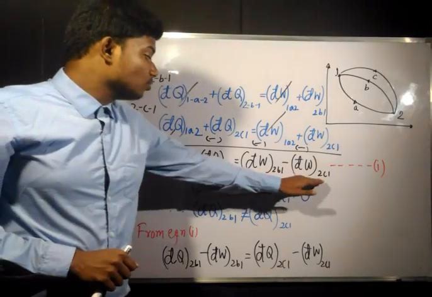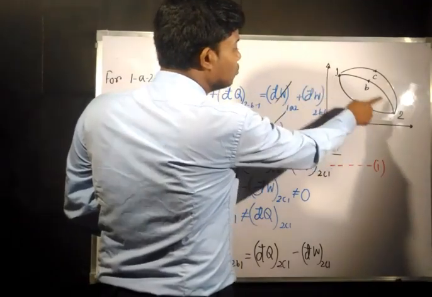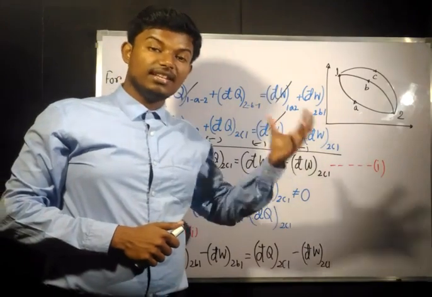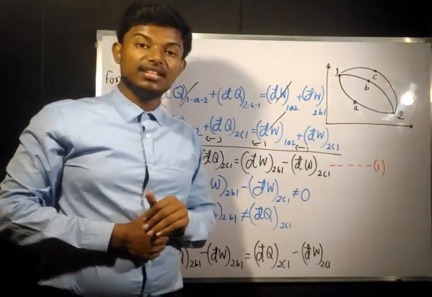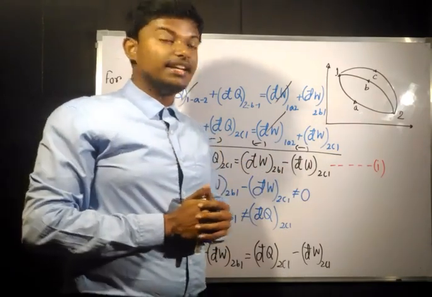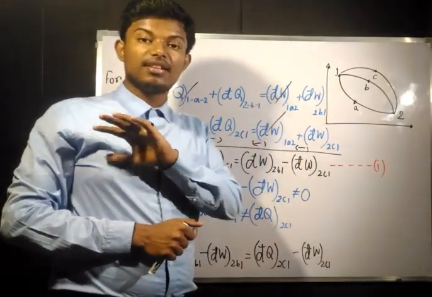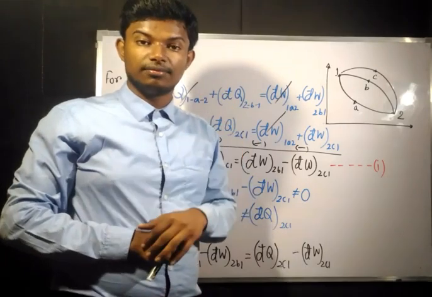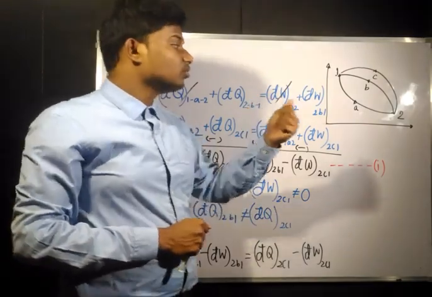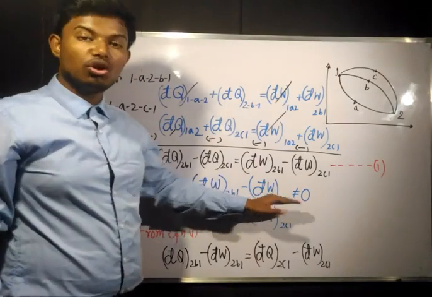Now 2B1 and 2C1 are having two different works. That means 2C1 and 2B1 are two different paths. Okay, now as we have seen in the previous video, work is a path function. Work is a path function means what? It depends upon the path. If there are two different paths in the same graph, then these two paths are never going to have the same net work. So since 2B1 and 2C1 are two different paths, their work is not going to be the same.